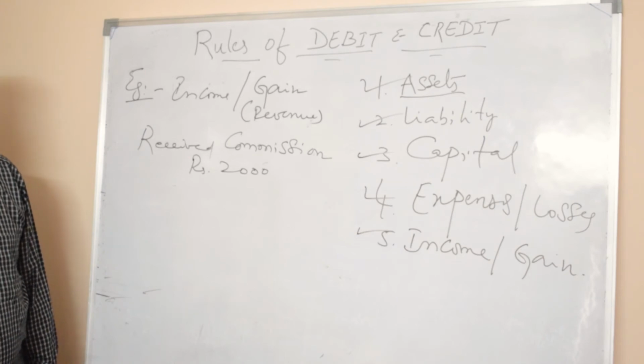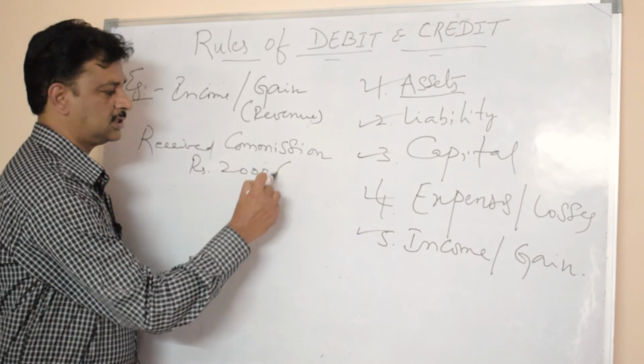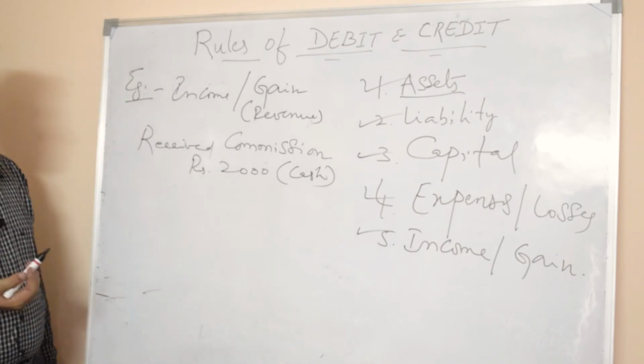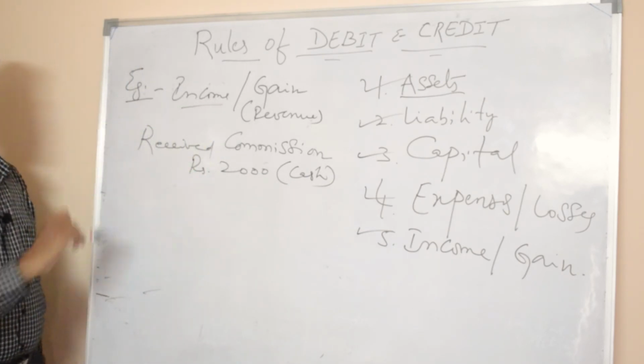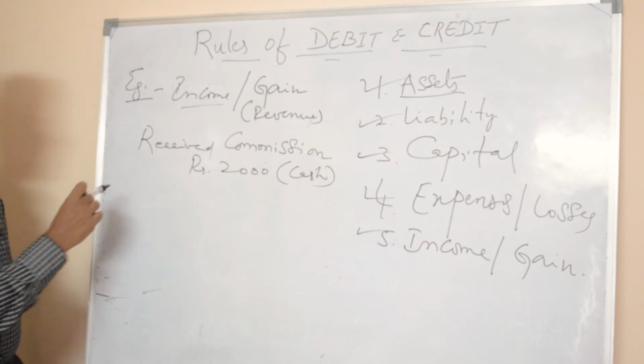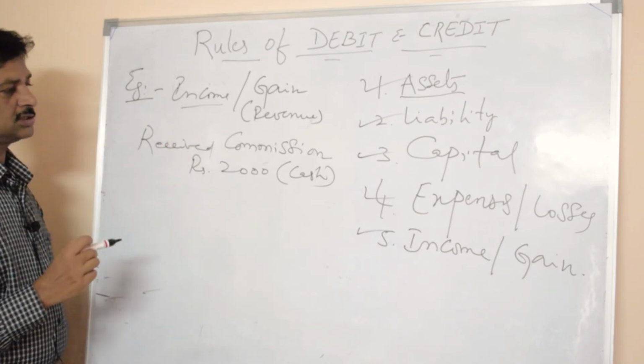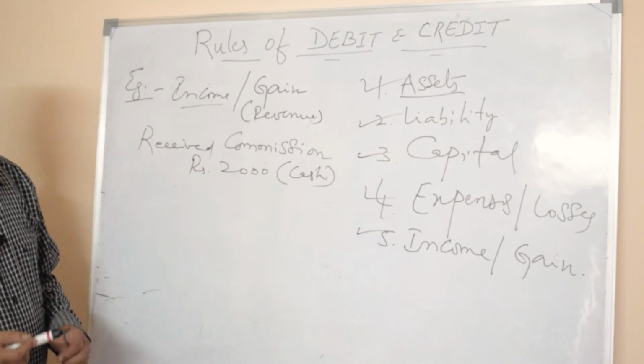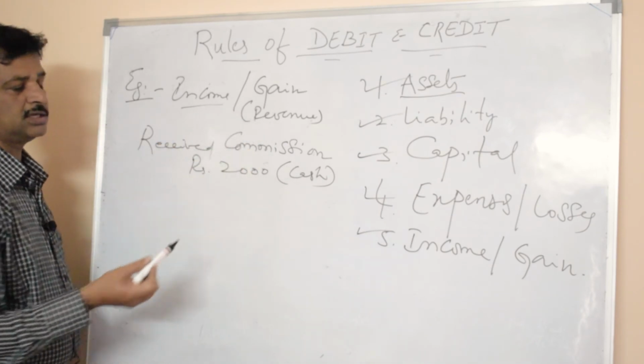It is in the form of cash only. Receiving is an income to the business. So the increase in income or gain is credited. Decrease in income or gain is debited.